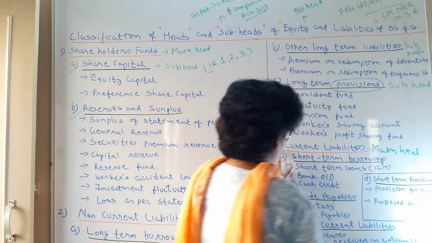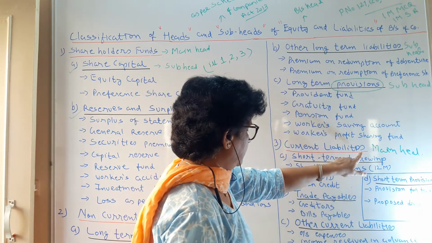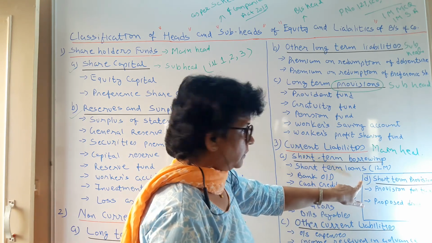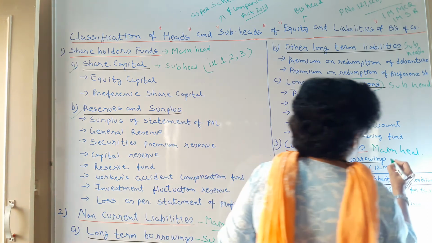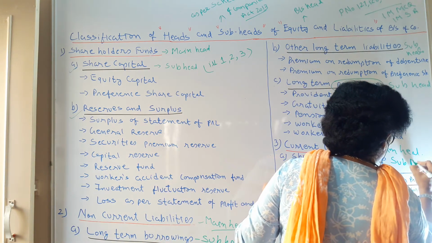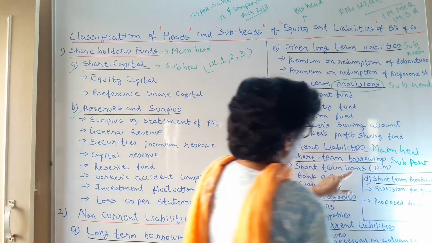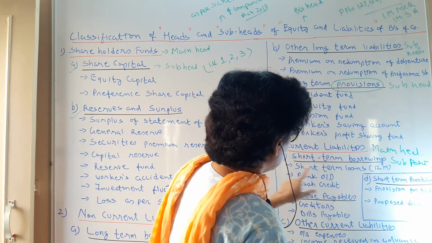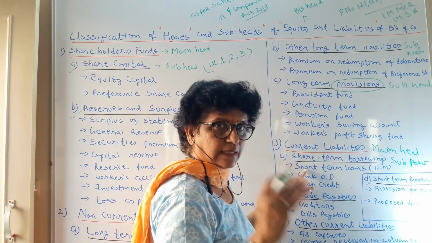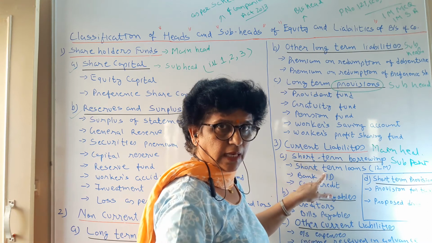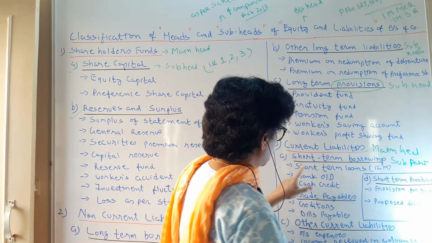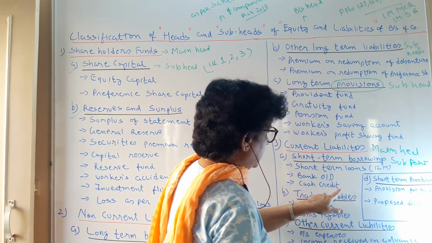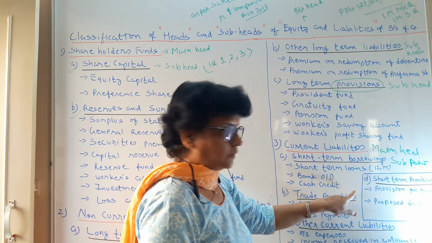Now the next, number 3, is again your main head. Main head number 3, that is current liability. In this main head, you have 4 sub-points. The first sub-point, or you can say sub-head, is short-term borrowings. In short-term borrowings, that is, borrowings of less than 12 months, mainly from banks and financial institutions. Short-term loans, you have bank overdraft and you have cash credit. All are related to bank.